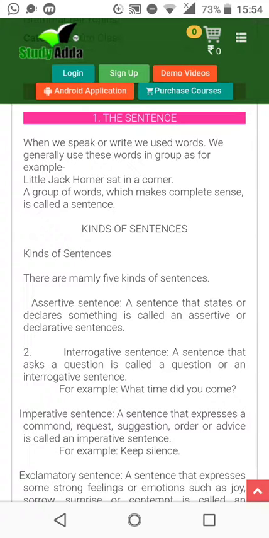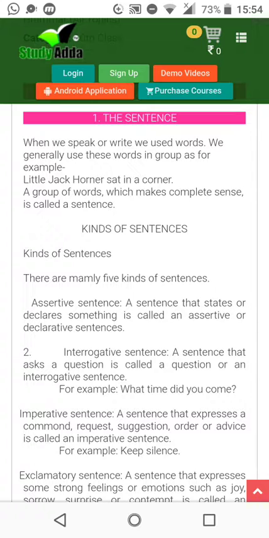A sentence that tells us something or declares something, like today is a holiday, something is being declared. That states anything. I'm going to the market. I'm stating something, I'm telling something, I'm declaring something, and this is an assertive sentence.